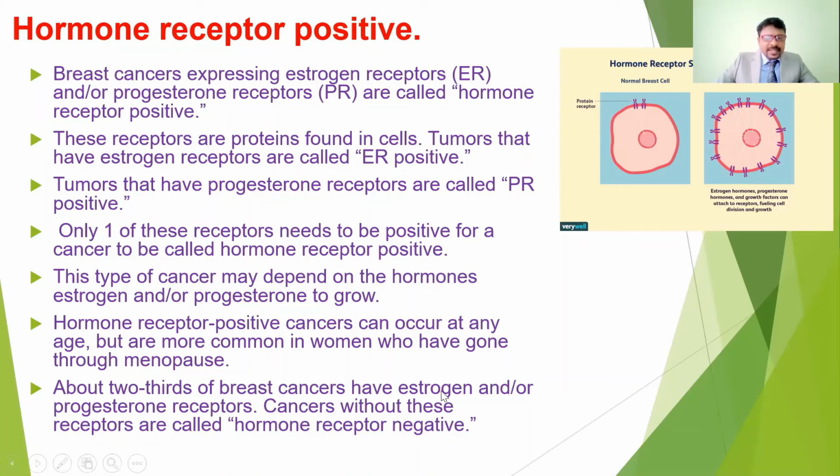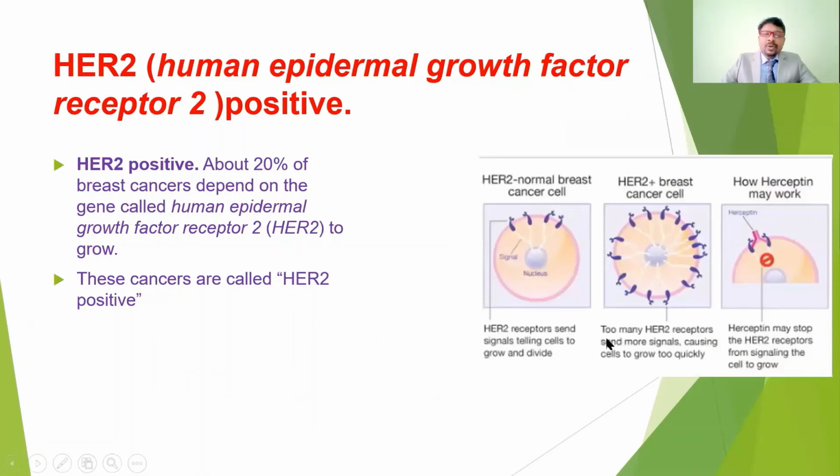About 2/3 of breast cancers have estrogen and progesterone receptors. So more than 2/3 of people may get the hormone receptor, either estrogen or progesterone. Cancers without these receptors are called hormone receptor negative. If estrogen and progesterone receptors are present, it is called hormone receptor positive. If they are absent, it is called hormone receptor negative. So it depends upon the hormone test, and if any are absent, we call it hormone receptor negative.